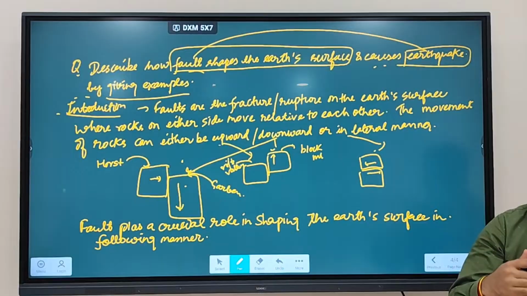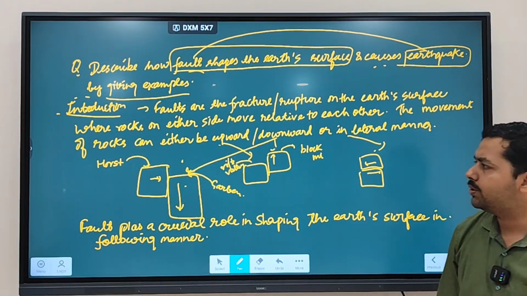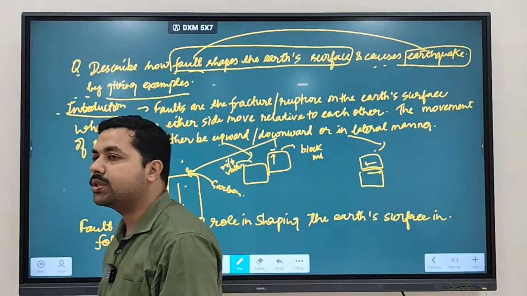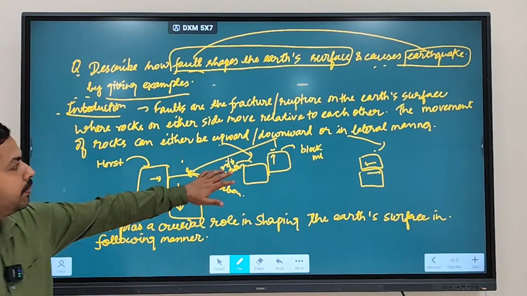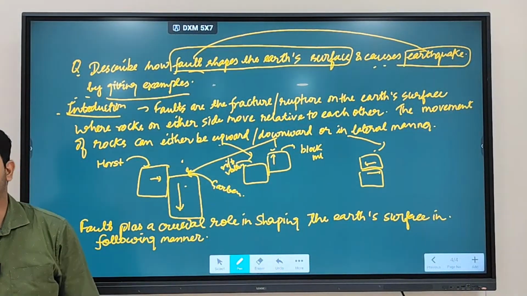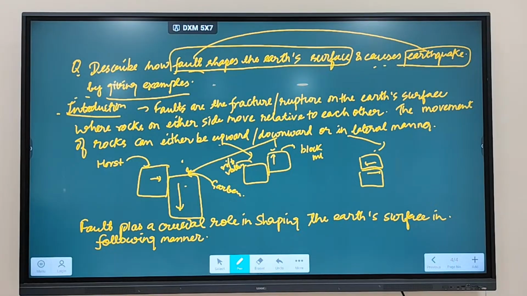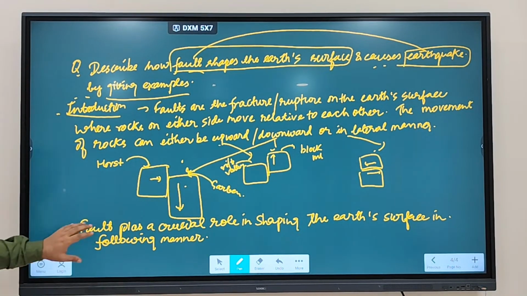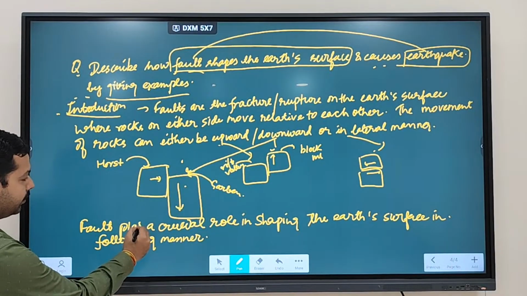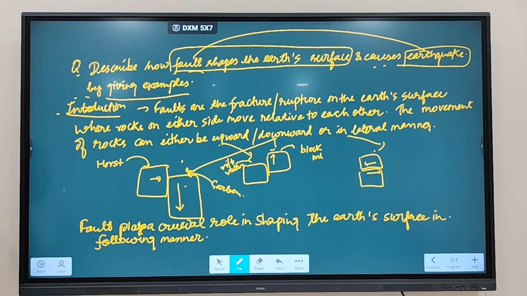So when you are explaining this, then the examiner will come to know exactly what is happening with the block mountain. So you mention about horst, you can mention about graben, you can mention about block mountain, you can mention about rift valleys, etc. You can mention the higher part is going to create block mountain, the lower part is going to create rift valleys. Clear? So now we are writing fault plays a crucial role in shaping the Earth's surface in following manner.